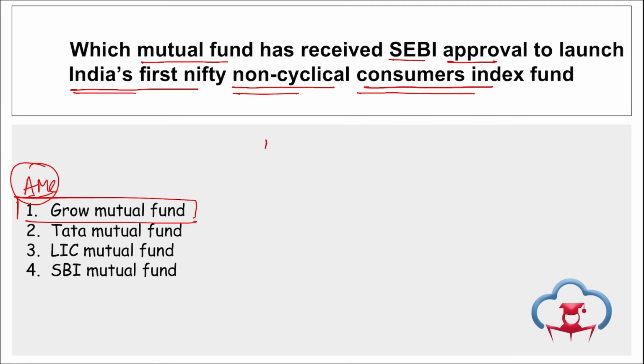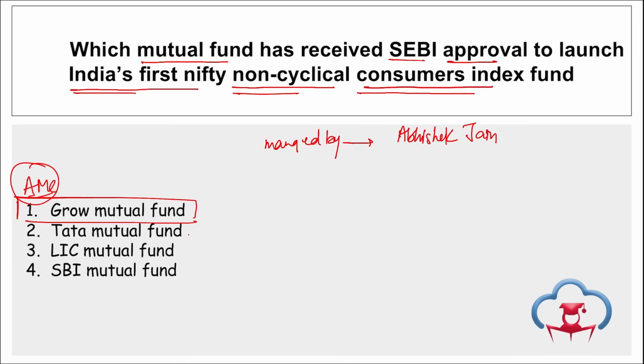This will be managed by whom? This will be managed by Abhishek Jain and benchmarked against the Nifty non-cyclical consumer index TRI, that is total return index. It comprises basically the top 30 stocks from sectors that include services, textile, entertainment, telecommunication, goods and services, etc. Right? Take a note of this.